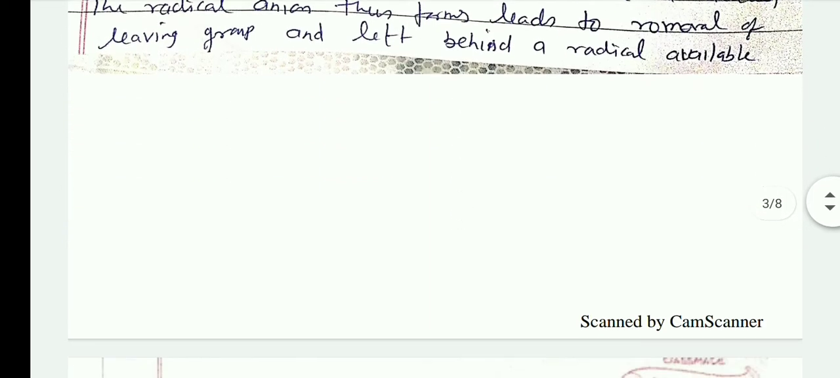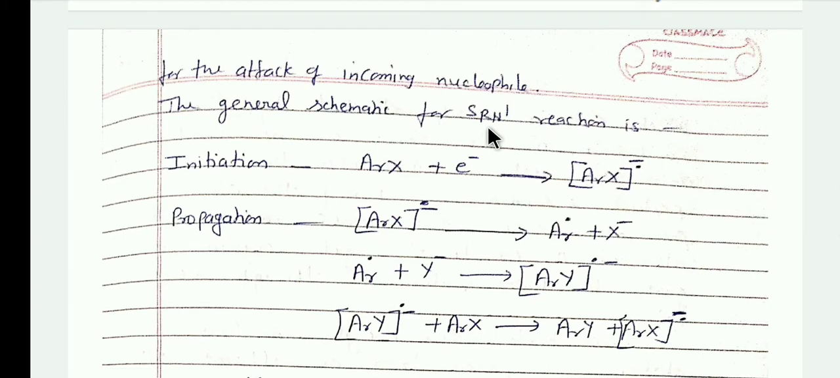Since this SRN1 reaction proceeds by a chain reaction, there are three steps in this mechanism. First is the chain initiation step, in which the aryl halide reacts with an electron and forms an aryl halide radical anion. In the second step, the propagation step, this aryl halide radical anion dissociates into aryl radical and halide anion.